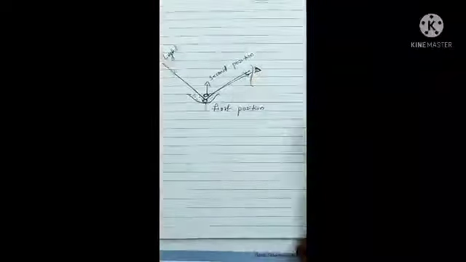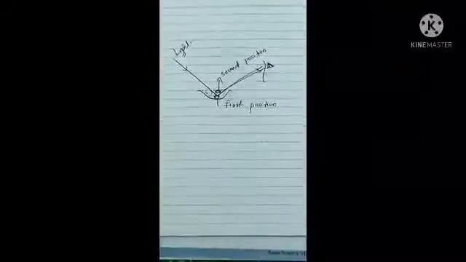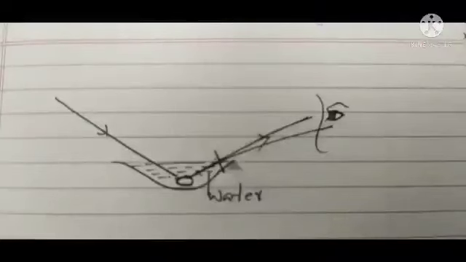Actually, there is no shift in position of the coin. Only it appears, or we feel it just a little raised. When we walk away from the glass plate that contains the coin, the light rays cannot reach our eyes. Means reflected light rays from the coin cannot reach our eyes. So we cannot see the coin.